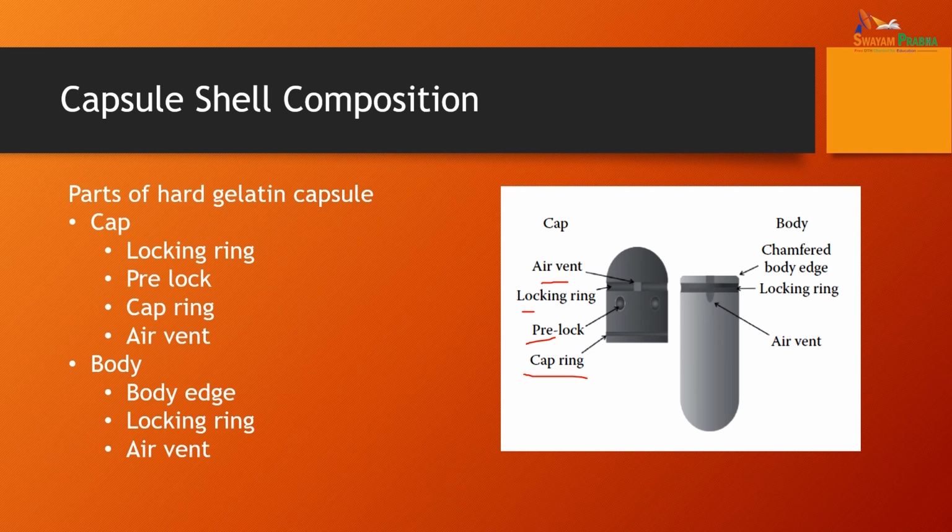Body edge, locking ring and air vent are there in the body. So cap and body are the two major parts, which have these sub parts in the capsule shell.